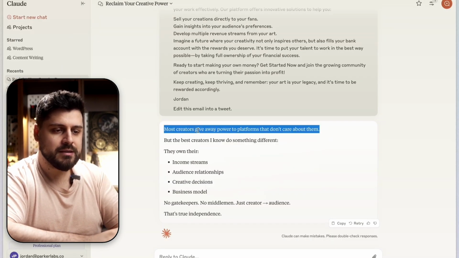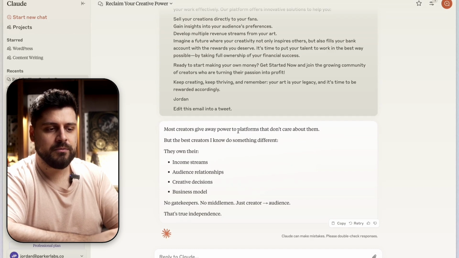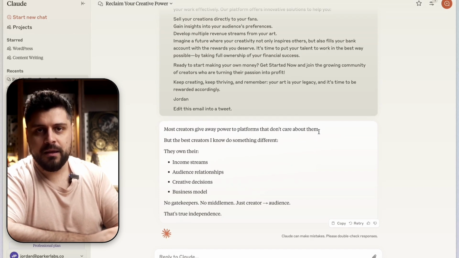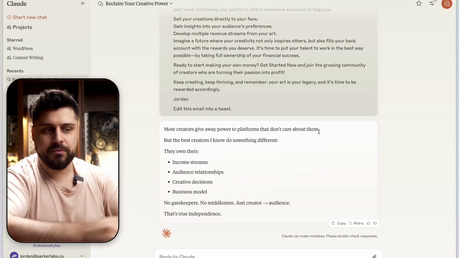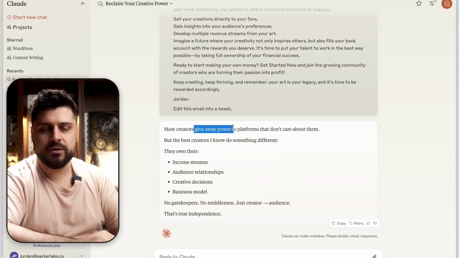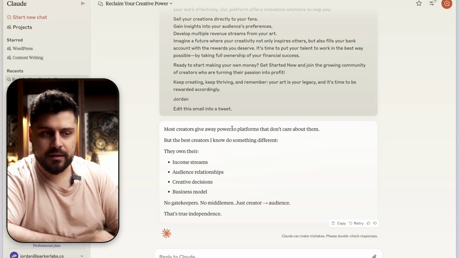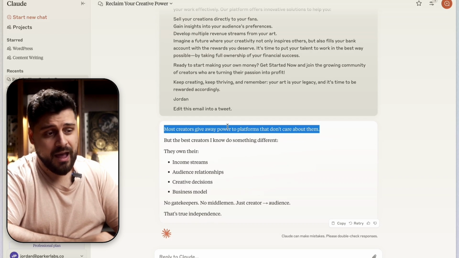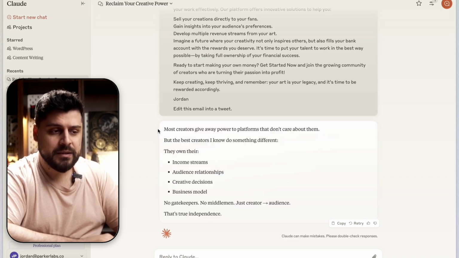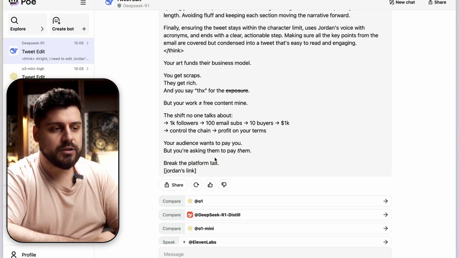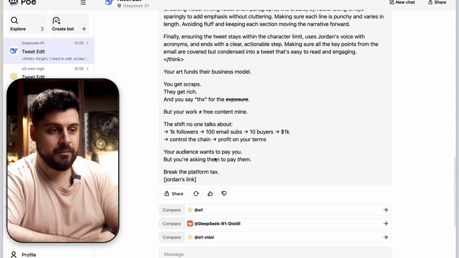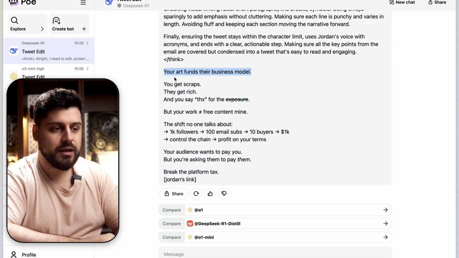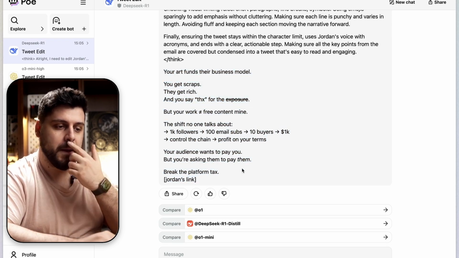When we're talking about this, we're giving something emotional, platforms that don't care about them, but we're talking about them, about other people, and we're giving away our power, which is a very generic thing. I can't imagine that. So this is significantly worse when it comes to this being a hook. It is usable. I would post this because it's fine, but it's only fine. This has the potential to be great. So I'm very, very happy with how this turns out. This can be absolutely astonishing with enough work.